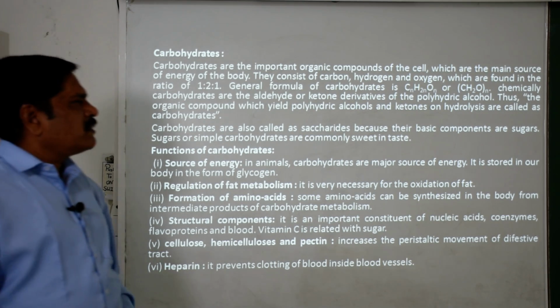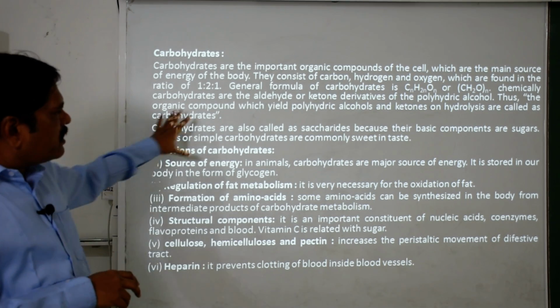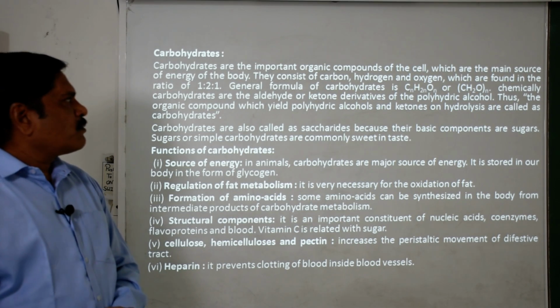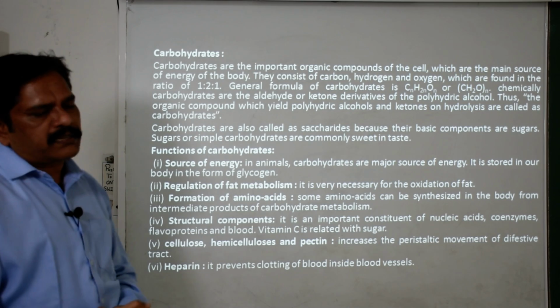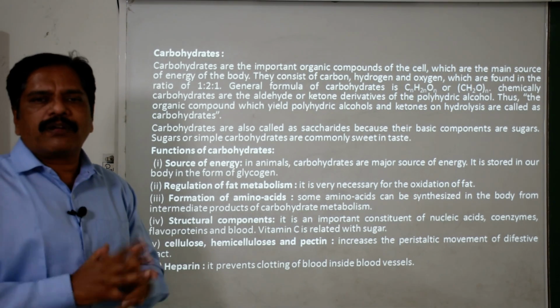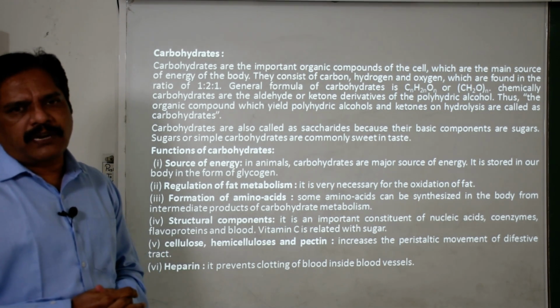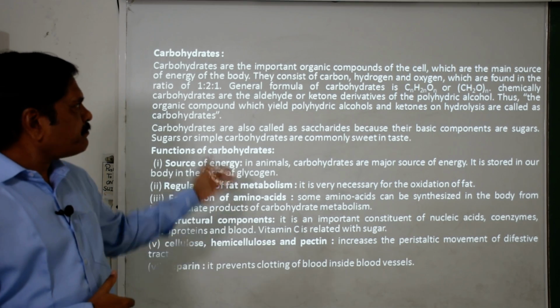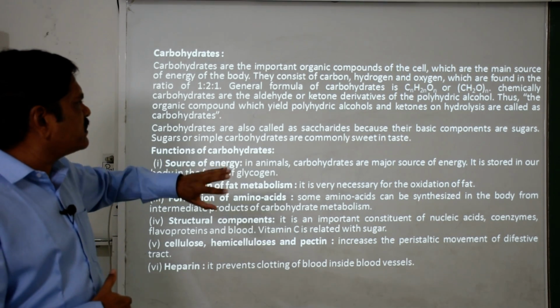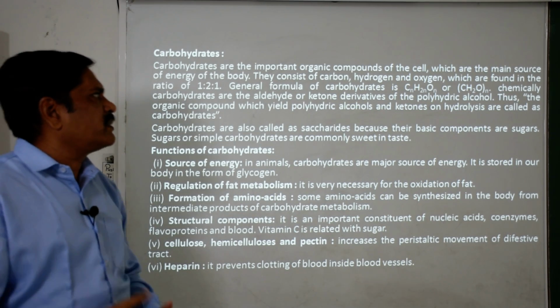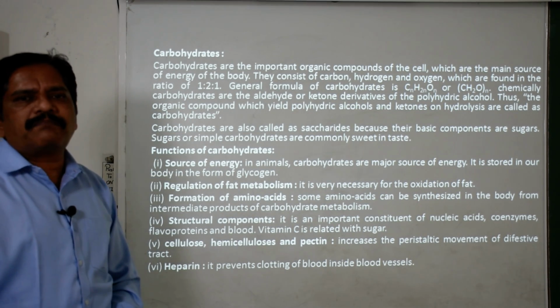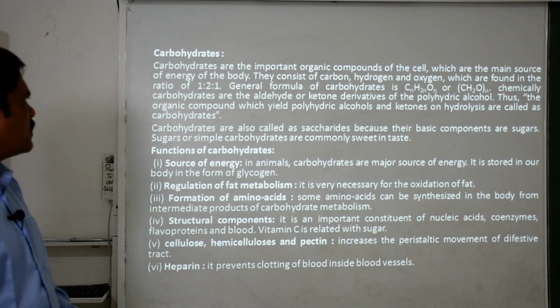So simply we can define them: the organic compounds which yield polyhydric alcohols and ketones on hydrolysis are called carbohydrates. Simply, they are composed of carbon, hydrogen and oxygen, or on their hydrolysis they produce polyhydric alcohol and ketone, then we call them carbohydrates, clear?